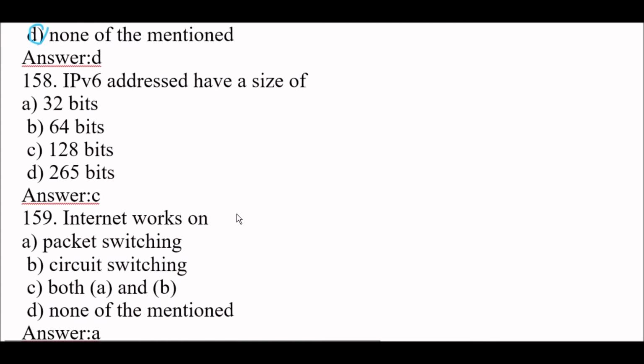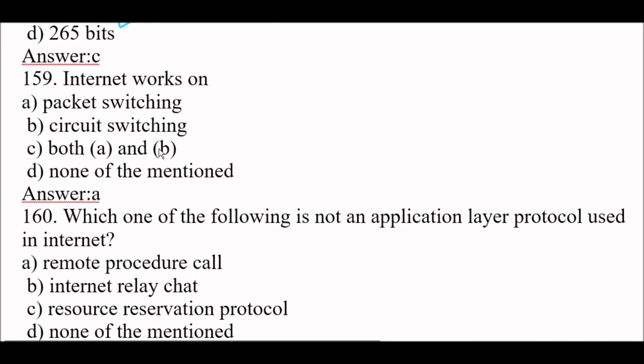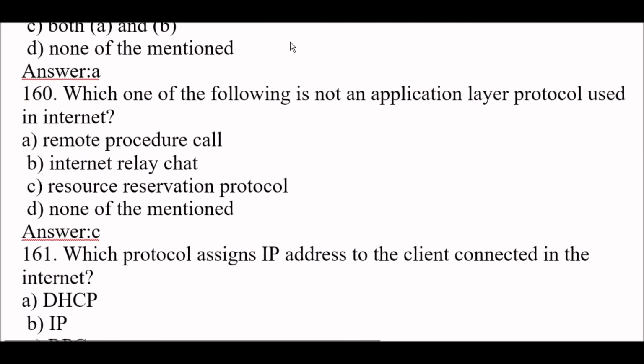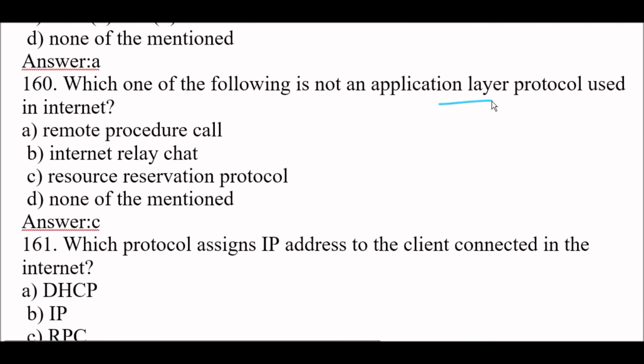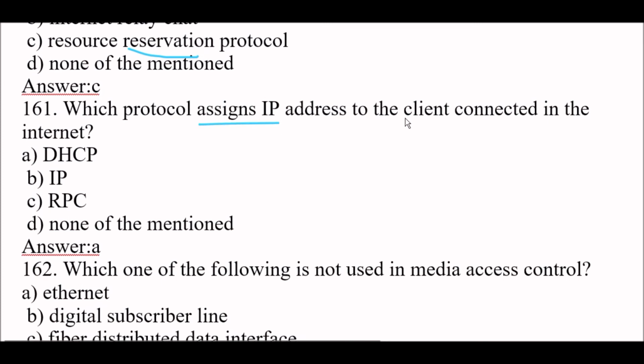Right answer: IPv6 address has a size of 128 bits. Option C is right here. Next question. Internet works on option A, packet switching. Next question. Which one of the following is not an application layer protocol used in internet? The right answer is option C, RRP, Resource Reservation Protocol, is not an application layer protocol used in internet. Next question. Which protocol assigns IP address to the client connected in the internet? The right answer is option A, DHCP assigns IP address to the client connected in the internet.